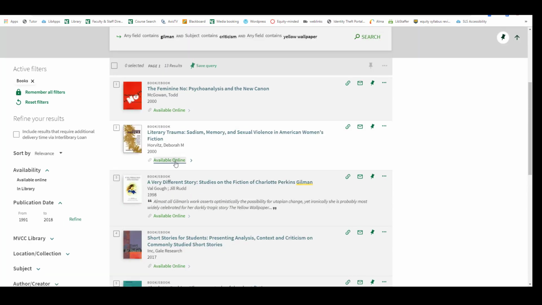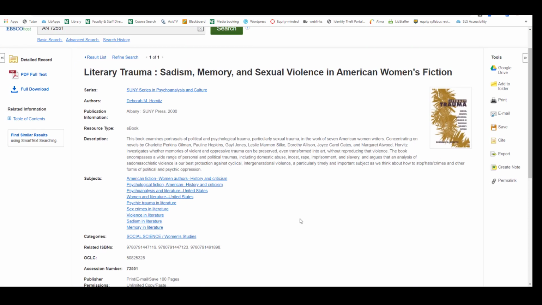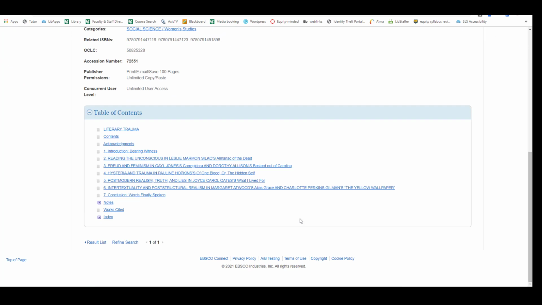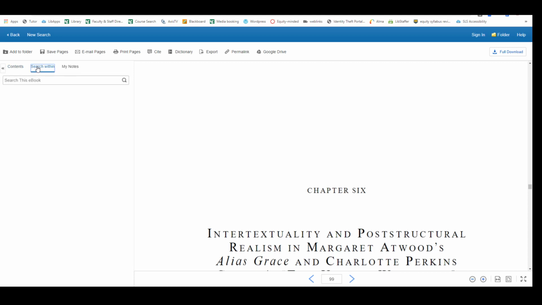I'm interested in this one, so I'll select Available Online. And this is one of the databases holding the ebook, so I'll select that. Now ebooks can be several hundreds of pages long, so you're obviously not going to read the whole ebook. Usually a literary criticism will be a chapter of a book. So I'm just interested in the chapter talking about my short story. So I can review the table of contents and see which is the best chapter to review. For this database, you can also select Search Within and search for a keyword.